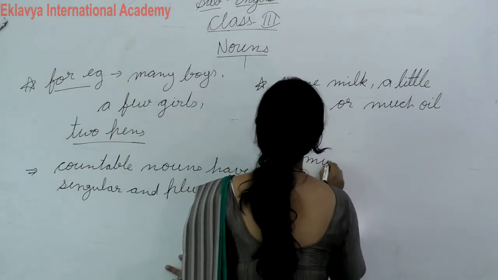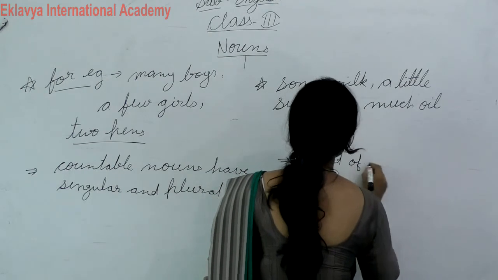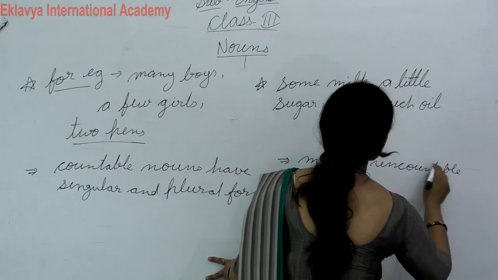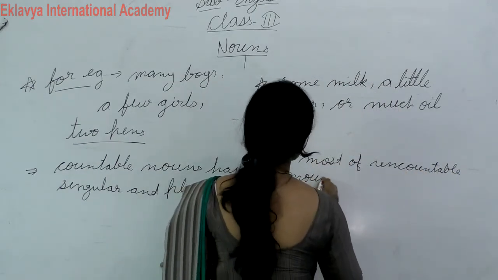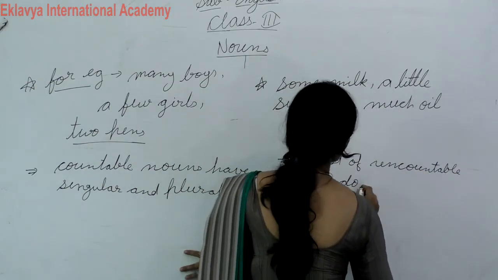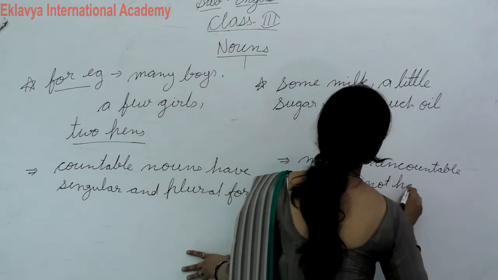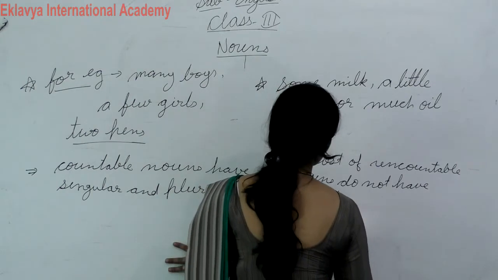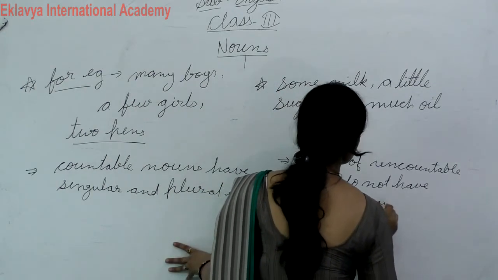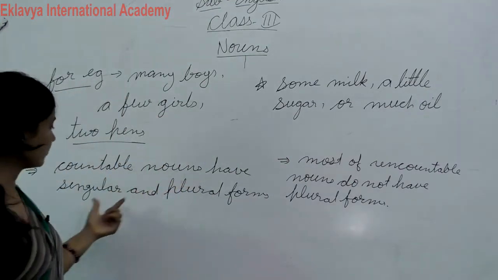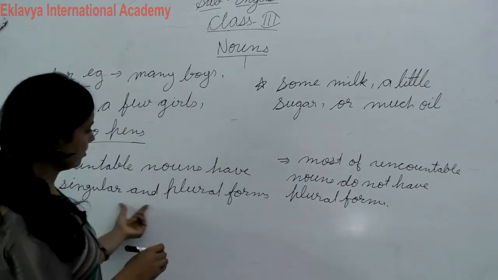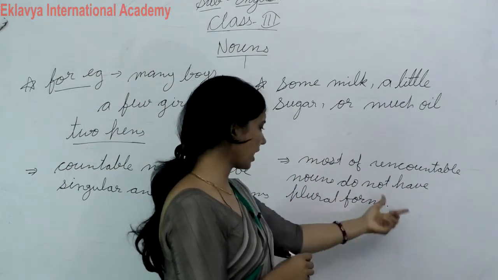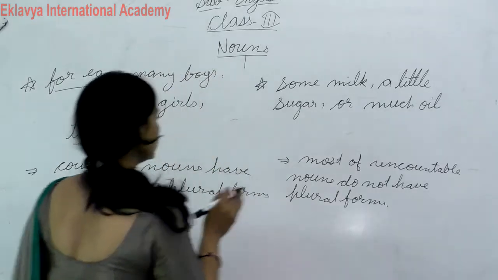Most uncountable nouns do not have plural forms, okay students. Countable nouns have singular and plural forms, but uncountable nouns don't have plural forms. They have only singular forms.